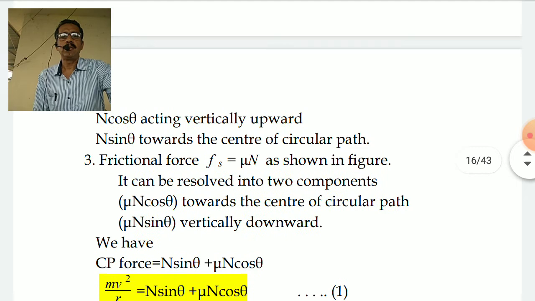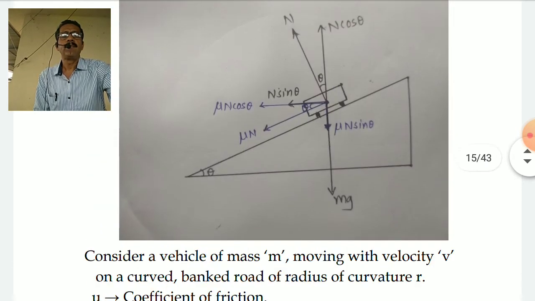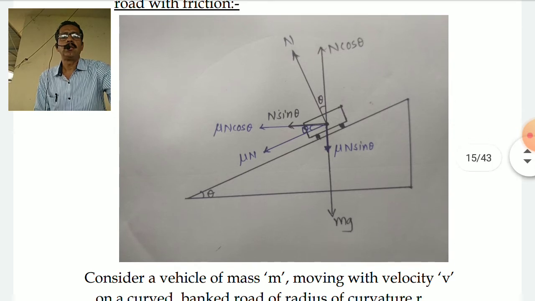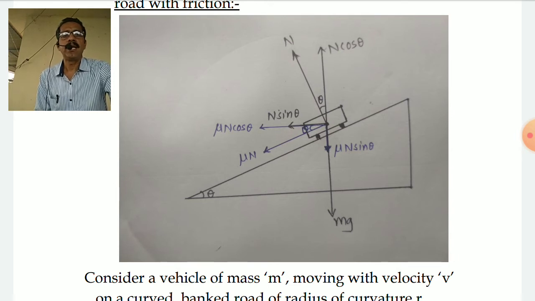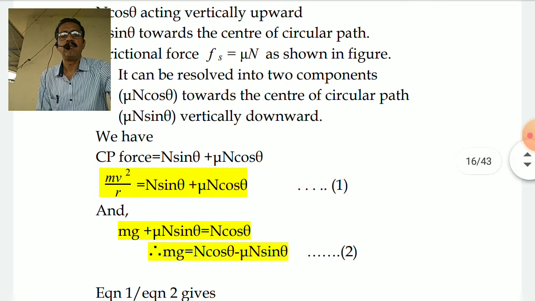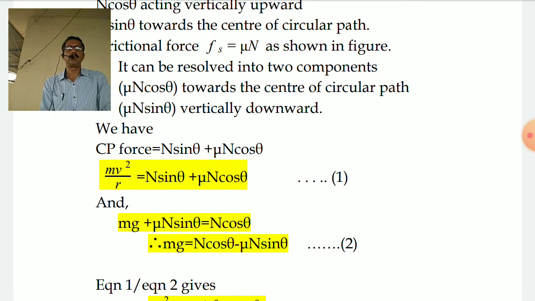Here mg plus mu N sin theta will be equal to N cos theta, whereas N sin theta plus mu N cos theta will overall become your mv squared by r. So I find that mv squared by r is equal to N sin theta plus mu N cos theta, and the other is mg plus mu N sin theta equal to N cos theta.